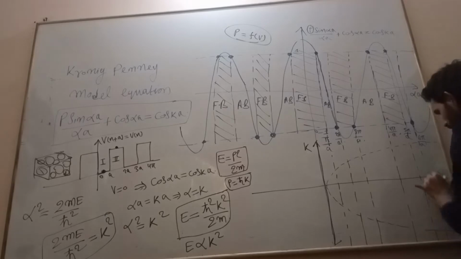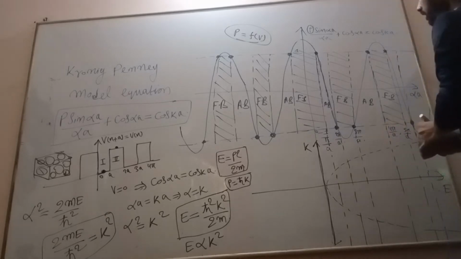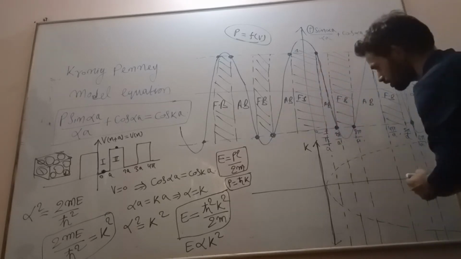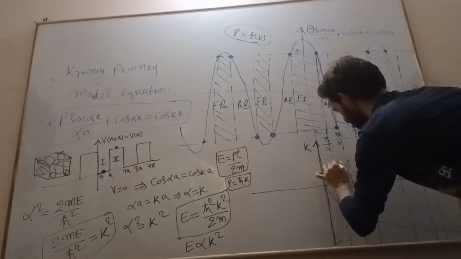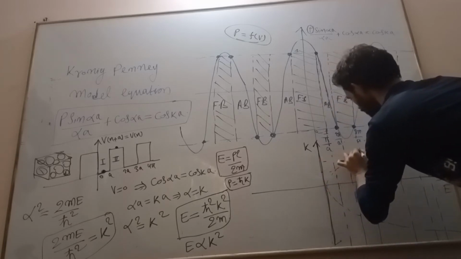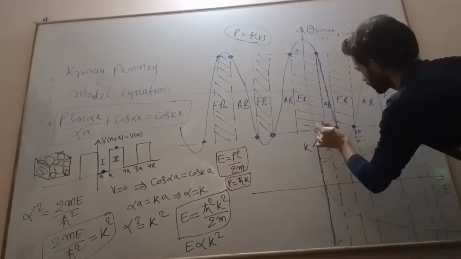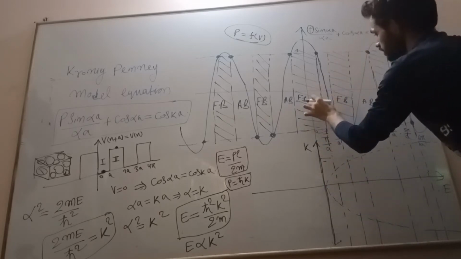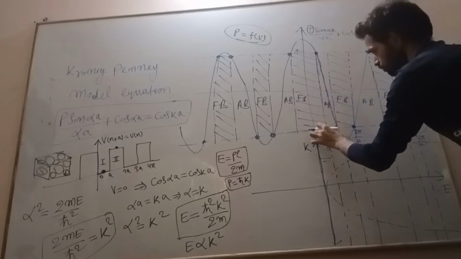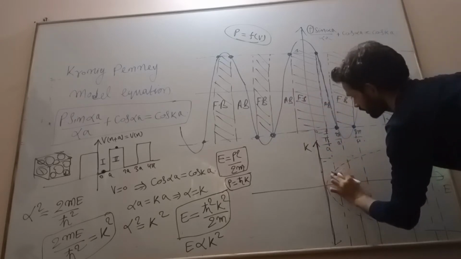Corresponding to this we will draw the allowed energy band. This is the allowed energy, and this is the forbidden energy band.